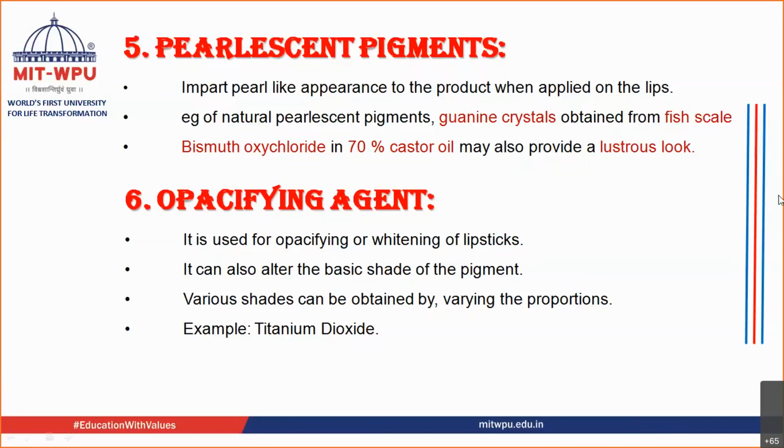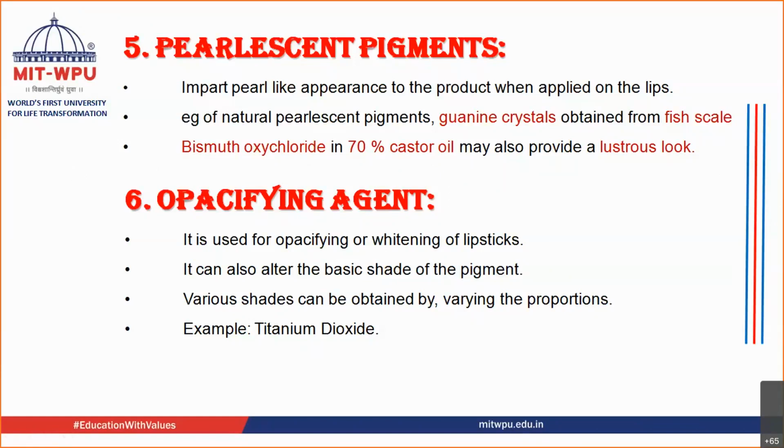Now, the other ingredient that is used is bismuth oxychloride. Near about 70% of castor oil may also be added in order to give that lustrous look. Another agent that is added to the lipstick is opacifying agents.